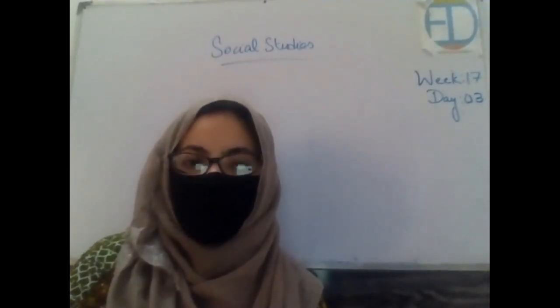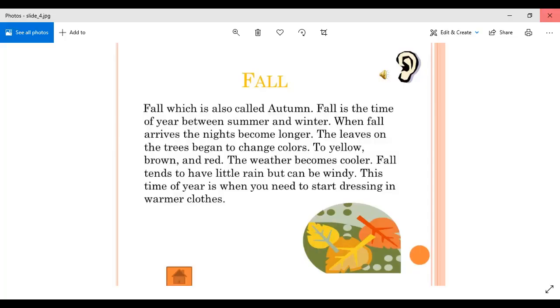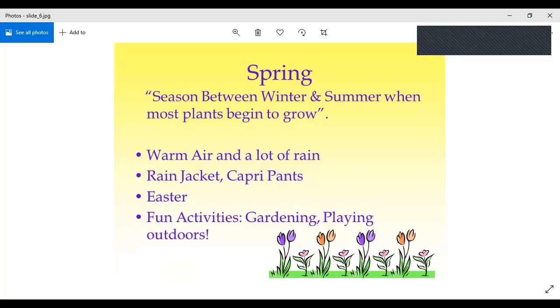So, as compared to this, now if we talk about the spring season, spring is a very refreshing season, and I think it's everybody's favorite. It's the season between winter and summer. Like the autumn was between summer and winter, it is between winter and summer. When winter ends, like in February, the spring will start and it will remain in March and April. And when most plants begin to grow, you find greenery all around you.